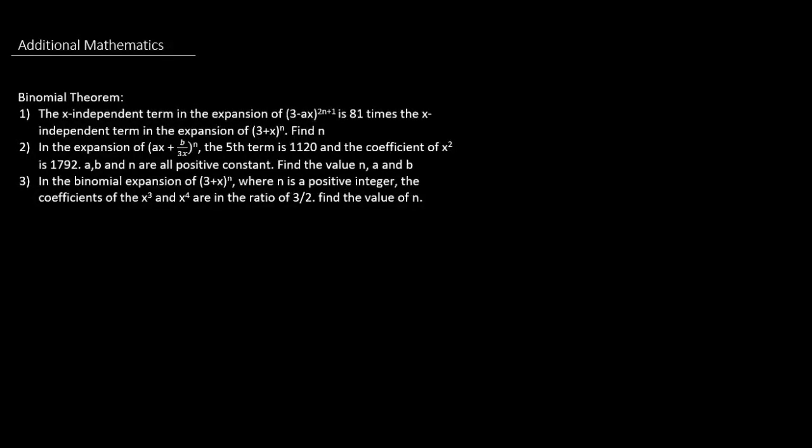Today we'll be tackling the binomial theorem. I've compiled these 3 questions, and without further ado, let's get started with question number 1. So, the x-independent term in the expansion of that is 81 times the x-independent term in the expansion of the other expression, and they want us to find n.